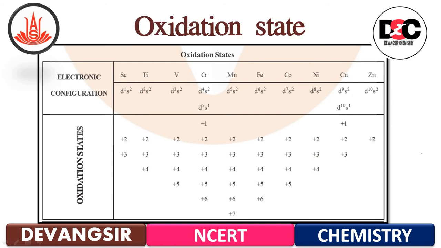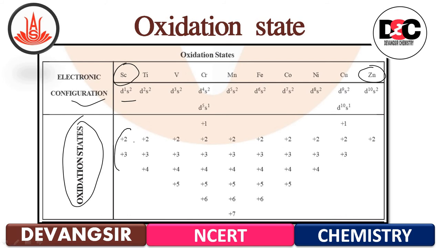The table of first transition series from scandium to zinc, the electronic configuration also has been given, and then the different oxidation states of a particular element they have given in tabulated form. You can see over here.